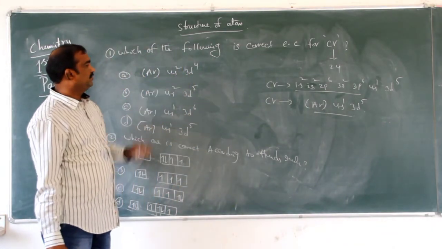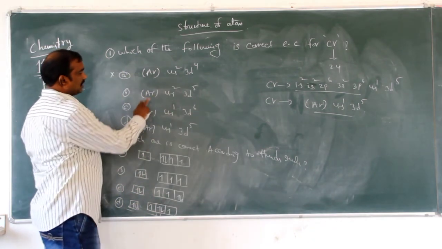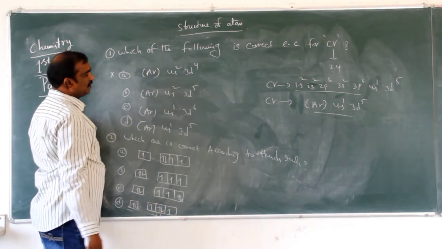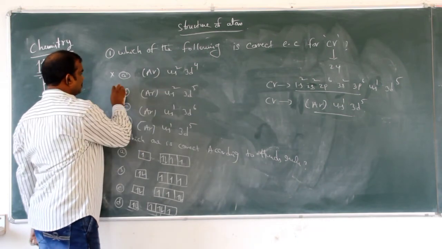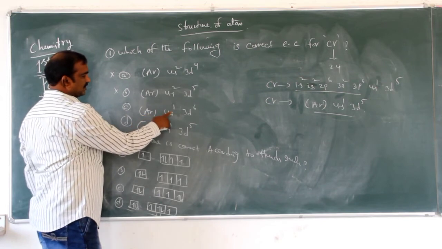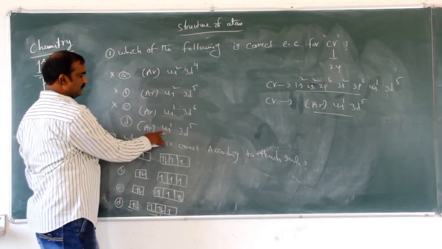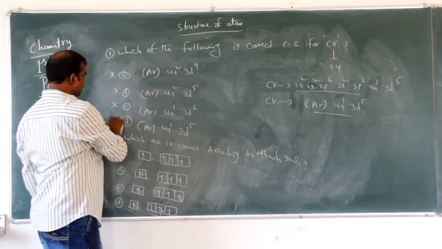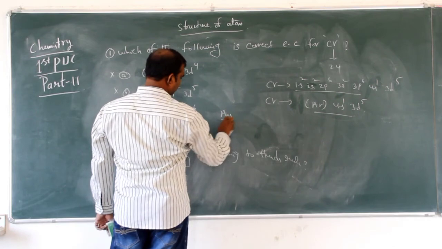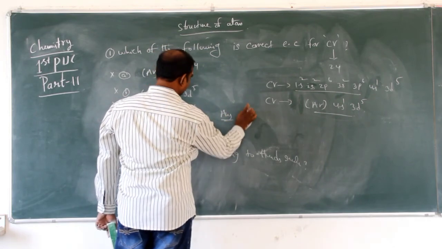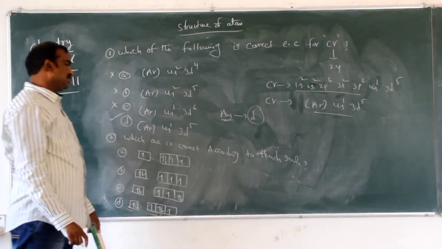Argon 4s2, 3d4 is wrong. Argon 4s2, 3d5 gives 18, 20, 25, so it is also wrong. Argon 4s1, 3d6 also gives 25, so it is wrong. Argon 4s1, 3d5 is right. So the answer is option D.